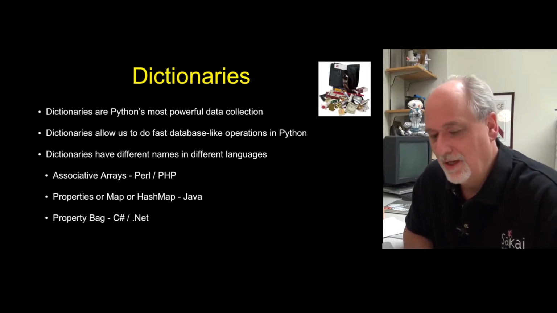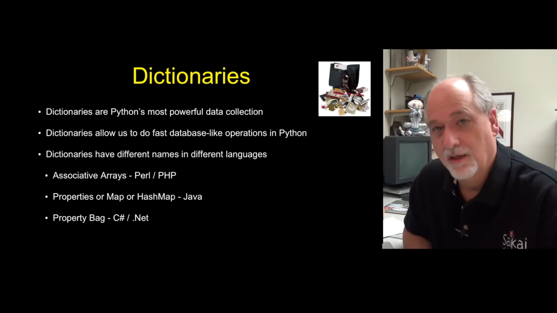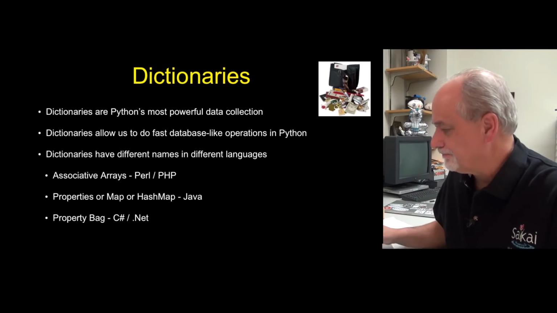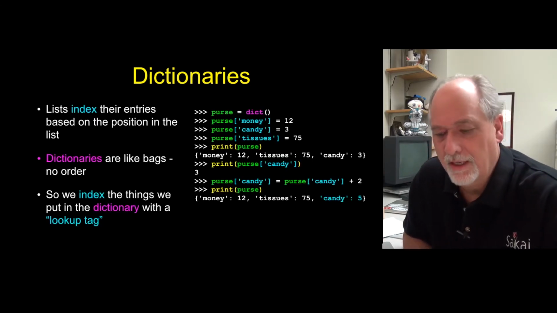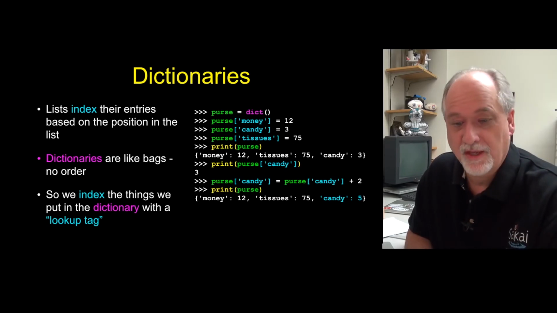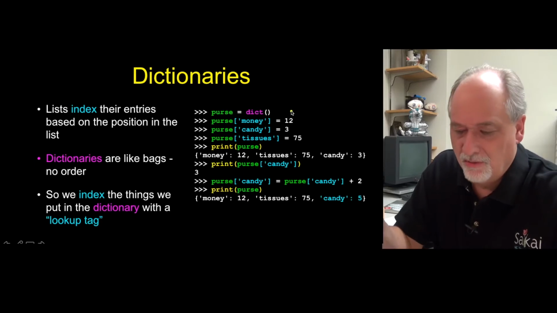They have different names, like property maps or hash maps or property bags, depending on the language you're using, but they all are the same thing. They're key value pairs. The idea of any collection is putting more than one thing in, and the difference is that you have ways of indexing it.